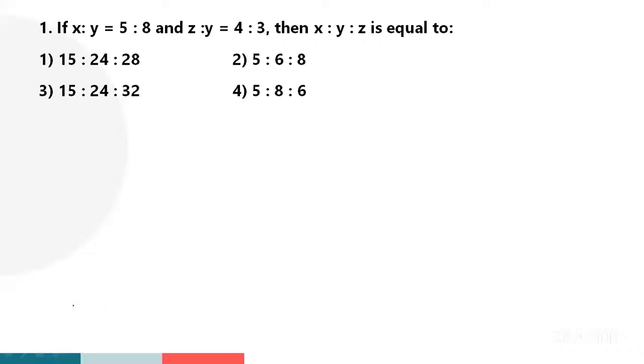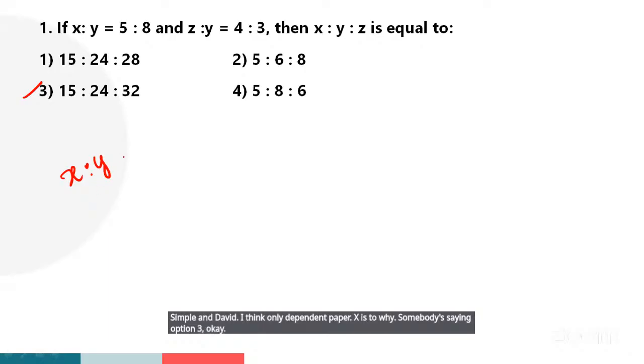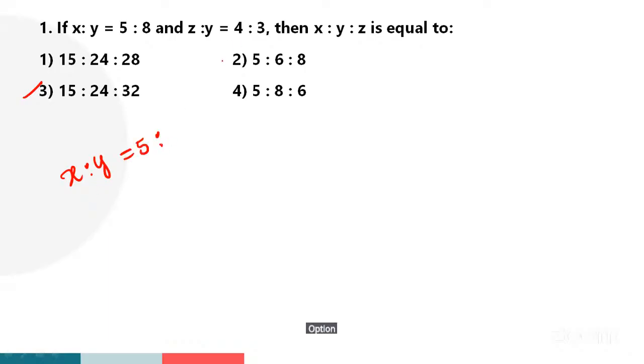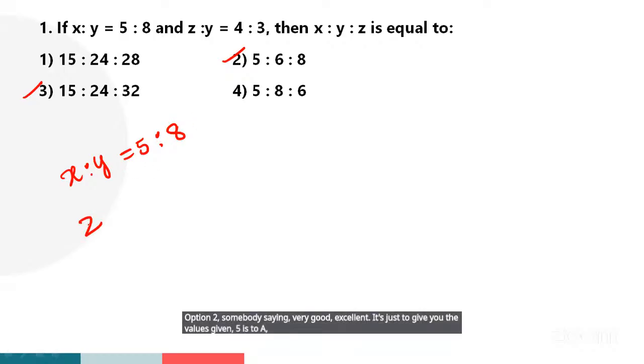If x is to y is equal to 5:8 and z is to y is equal to 4:3, then find x is to y is to z. What is the answer, guys? Simple and easy. I think no need for pen and paper. Somebody is saying option 3. Okay, let me check. Option 2. Excellent. x is to y is given as 5:8 and z is to y is given here as 4:3.